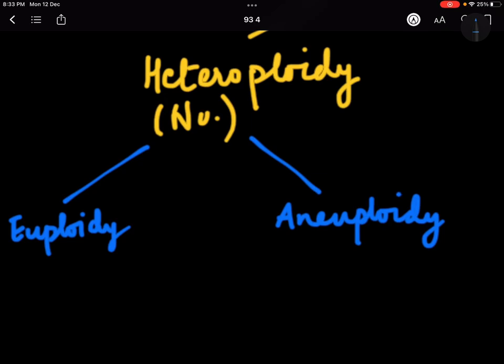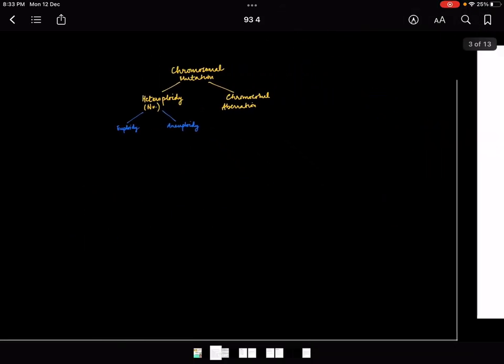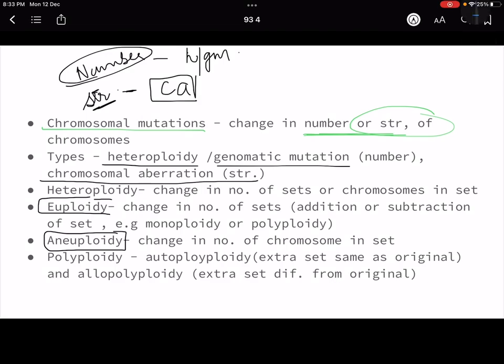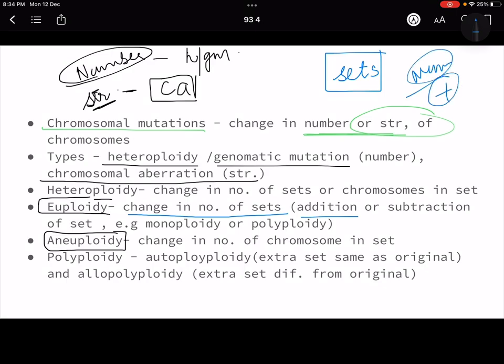ठीक है. Now let's go back, look at it and then come back to this picture. Euploidy में क्या होता है? We talked about that we have pairs of chromosomes, so you can call that pairs as sets, right? So when there is a change in the number of sets and there is addition, देखो number में what changes can happen? Either there will be addition of chromosomes or there will be subtraction, right? Number में क्या होगा? या तो increase होंगे या decrease होंगे. That is the only thing that can happen in number. So euploidy में what happens is there is a change in the number of sets.